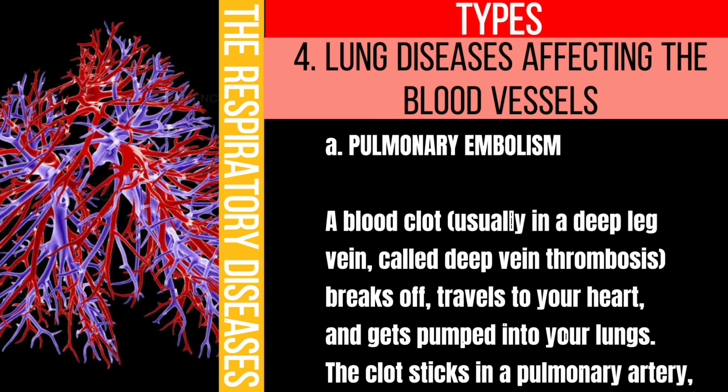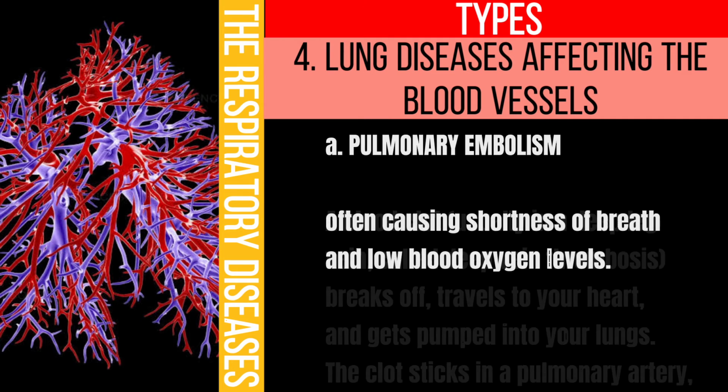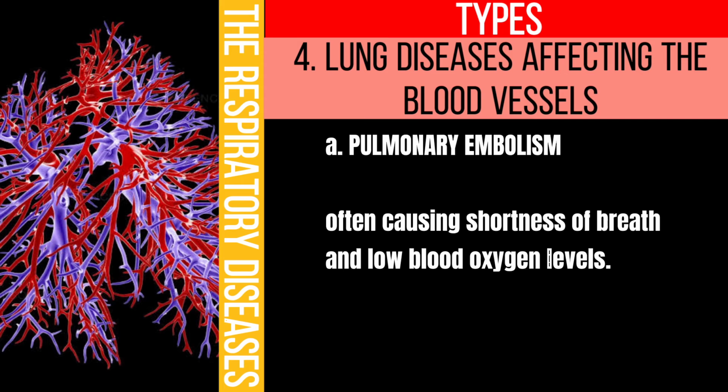Pulmonary embolism, a blood clot, usually in a deep leg vein, called deep vein thrombosis, breaks off, travels to your heart and gets pumped into your lungs. The clot sticks in a pulmonary artery, often causing shortness of breath and low blood oxygen levels.